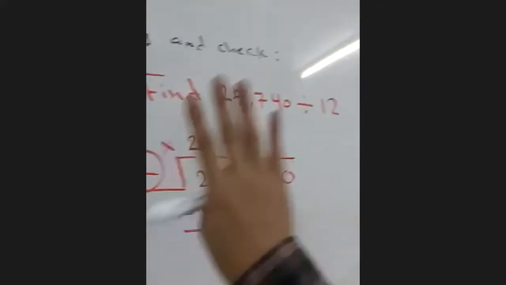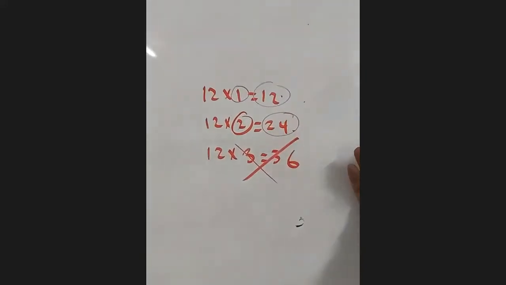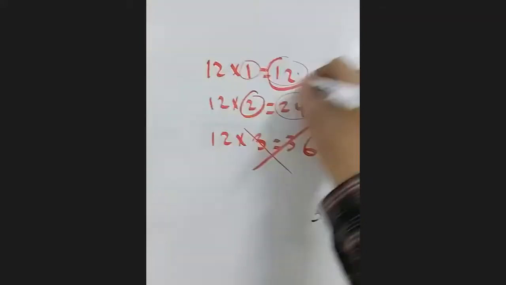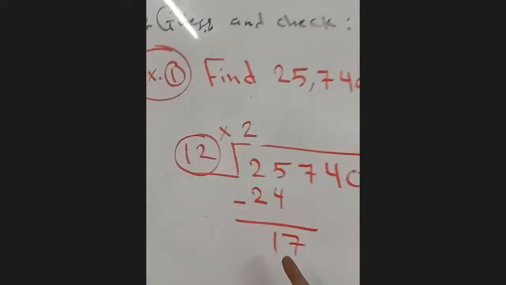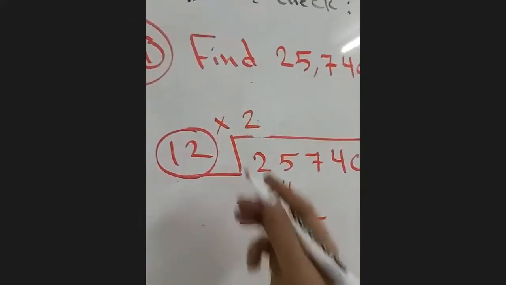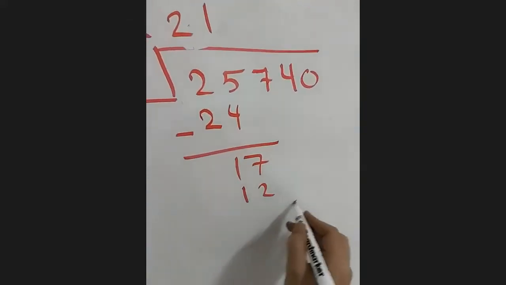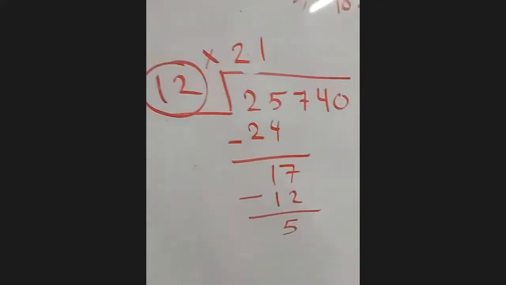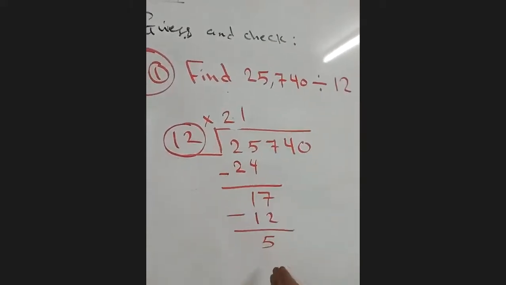I will go also to the timetable of the 12. Do we have 17 here? No. 24 is bigger than 17. So here I need to choose what? The only choice, which is 12. So what's the number? If you multiply it by 12, you got 17. It is 1. 1 by 12, 12. Subtract, 5. Now I get the 7. I finished with the 7.